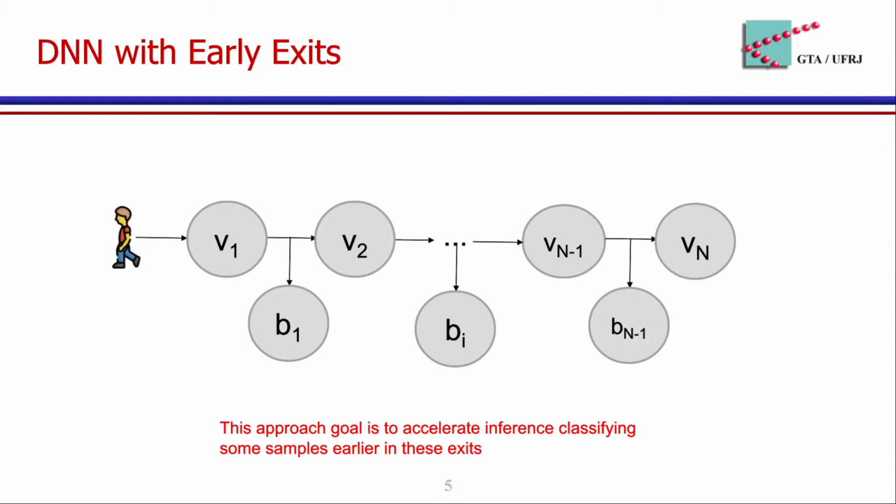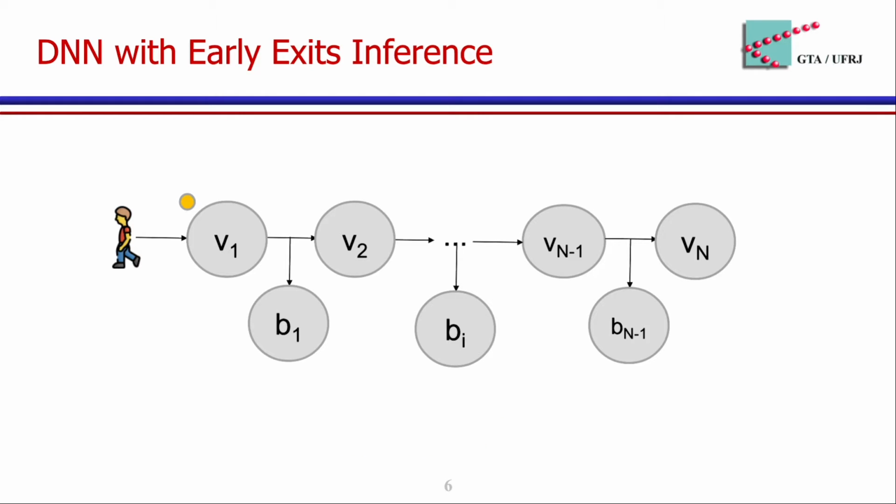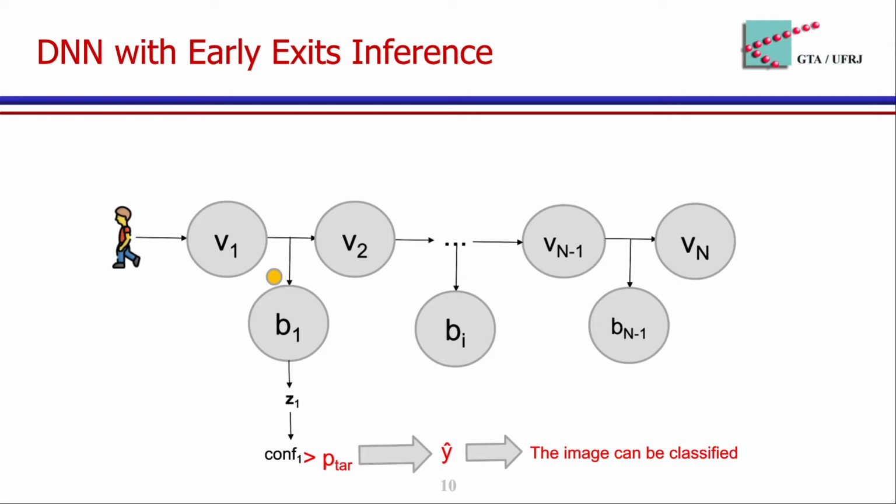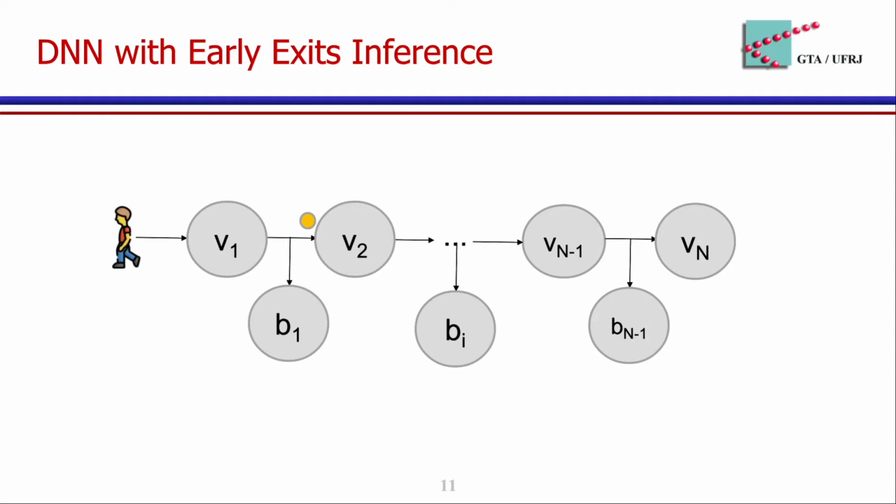Let's see how an inference works in this kind of DNN. First, the image is processed by the first layer, V1, then it's processed by the first side branch, B1, generating an output denoted by Z1. Finally, we can compute its confidence prediction and compare if this confidence value is greater than a confidence threshold, denoted by p-tar. If so, the sample can be classified already in the side branch. Otherwise, the image must be processed by the next layers, such as V2, and so on and so on.